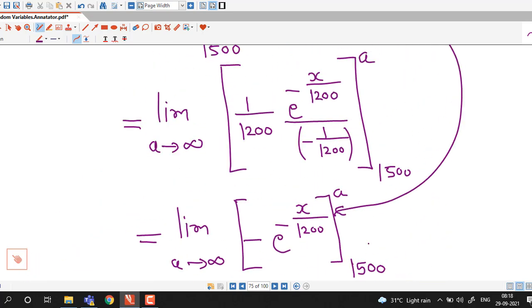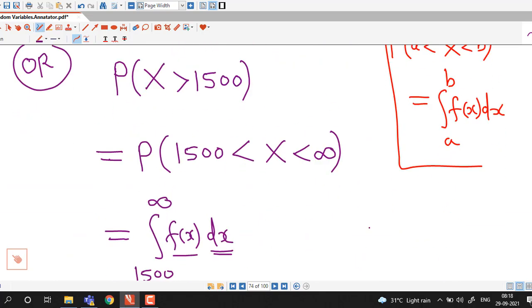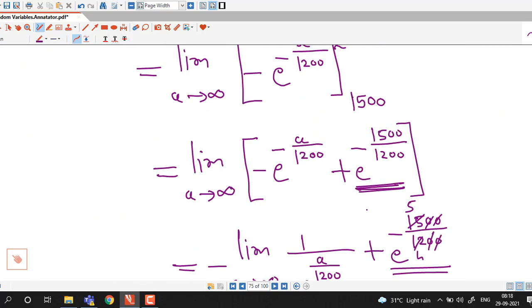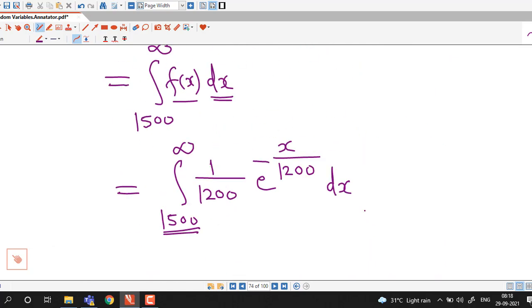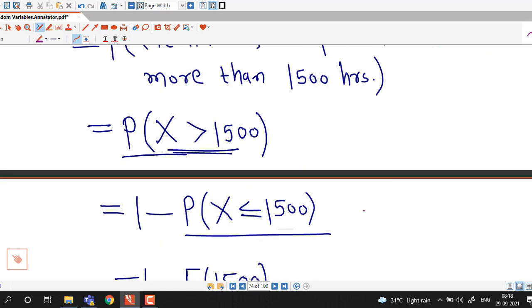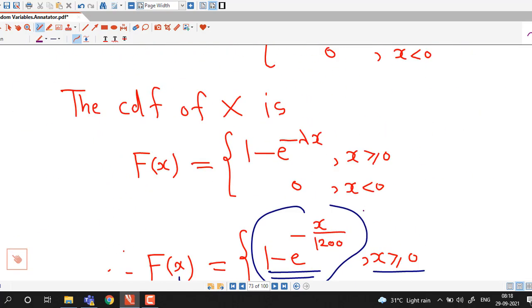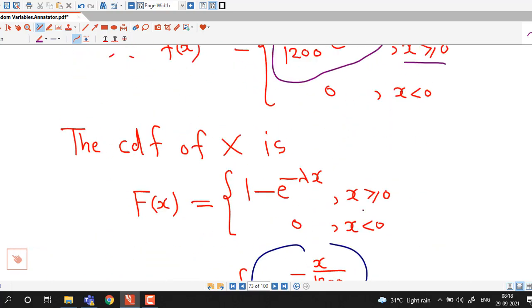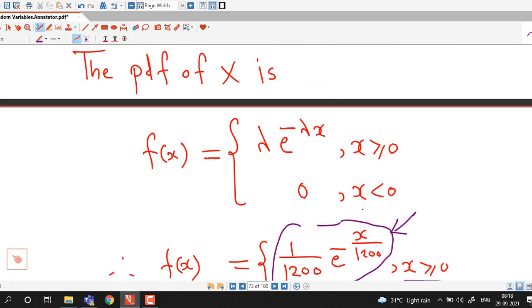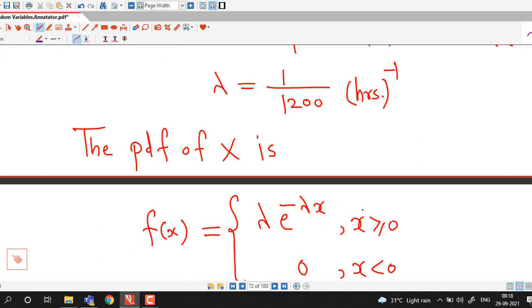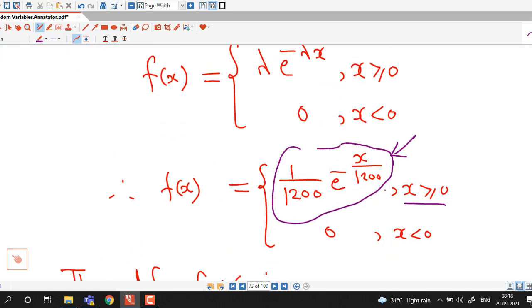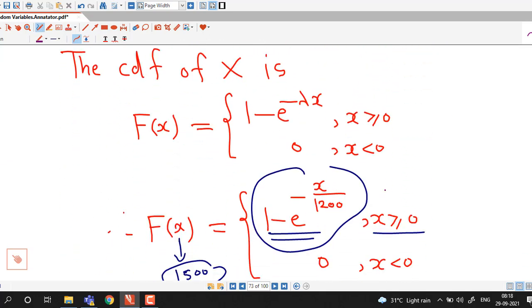So we can do the same problem either using the probability density function or using the cumulative distribution function. That is your choice which one you want to use. You have to write at least only one. Either you write using the probability density function or you write using the CDF of the exponential random variable.